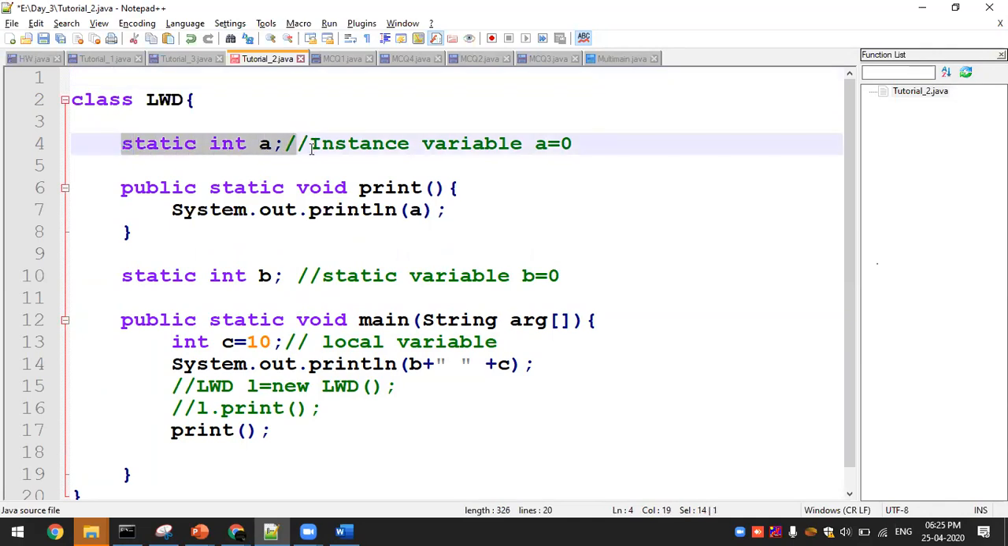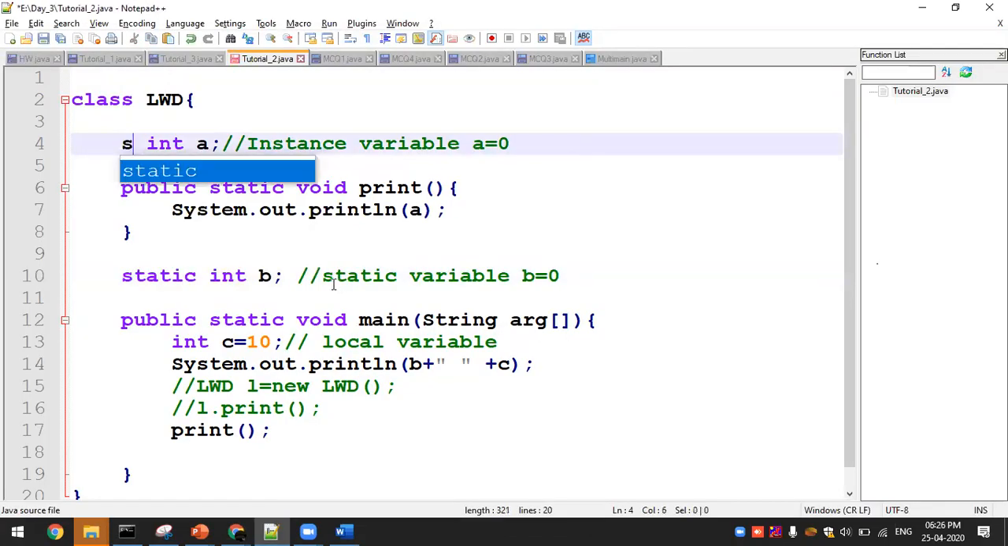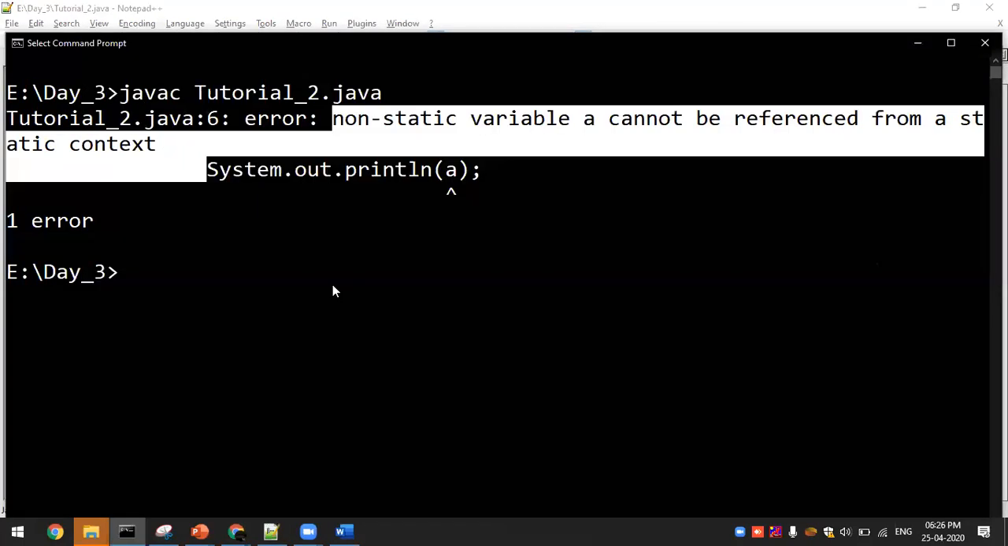These two variables, static int a and static int b, both are called instance variables. If there is a static keyword before an instance variable, then that is called a static variable alone. If there is no static keyword, then you call it an instance variable. You got it? Everyone clear, right? Now I have changed this instance variable to static. That was the error I got, right? Now go ahead with the execution part.